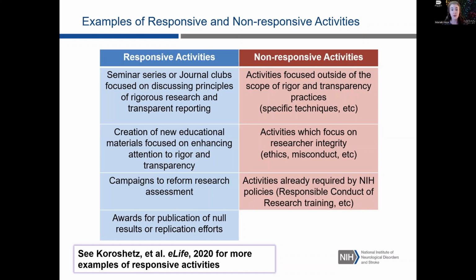Activities that are already required by NIH policies, such as responsible conduct of research training, etc., would also not be responsive to this challenge. And then finally, simply employing rigorous research practices, you and your own experiments, would not be responsive. There does need to be this element of culture change.